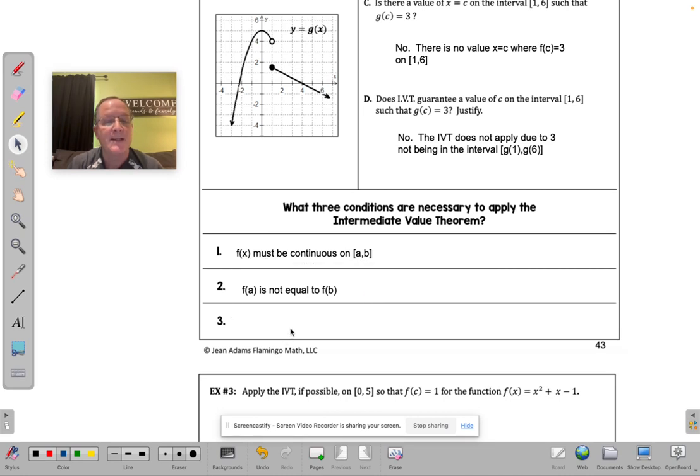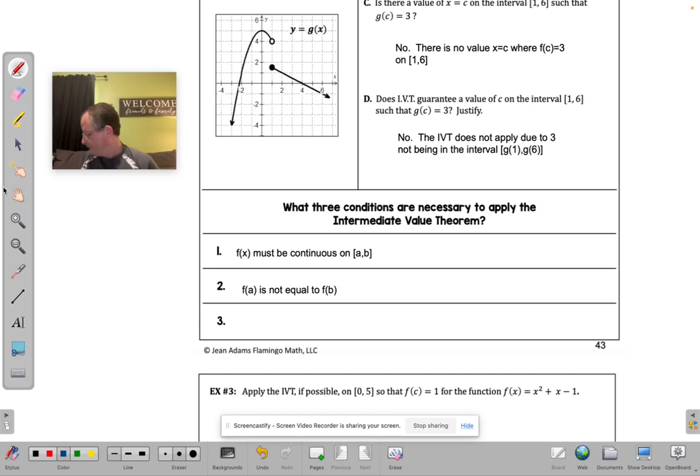Next, the last thing is that the function value you're trying to find, f of c, has to be in between. Looks like I'm going to be writing this time.